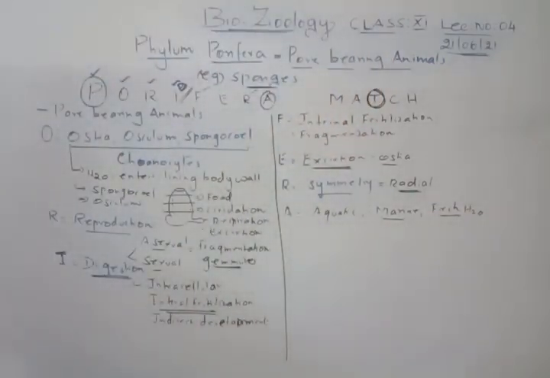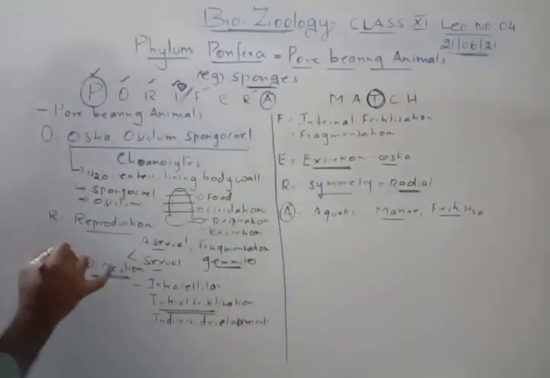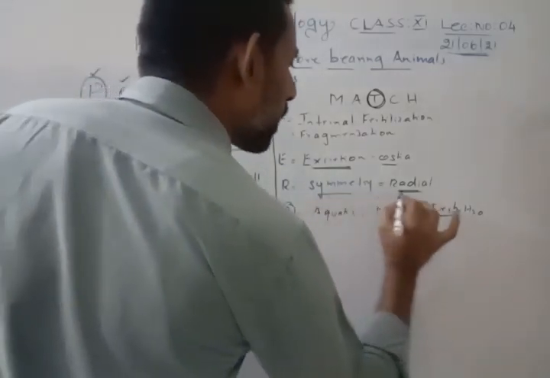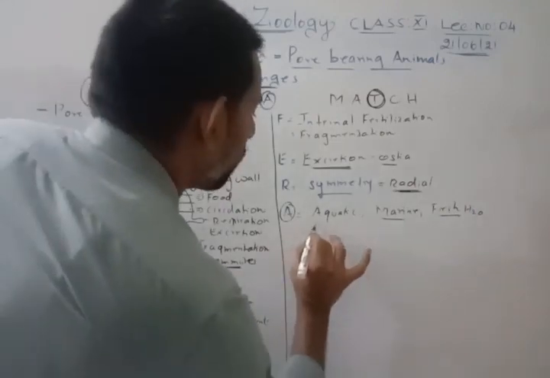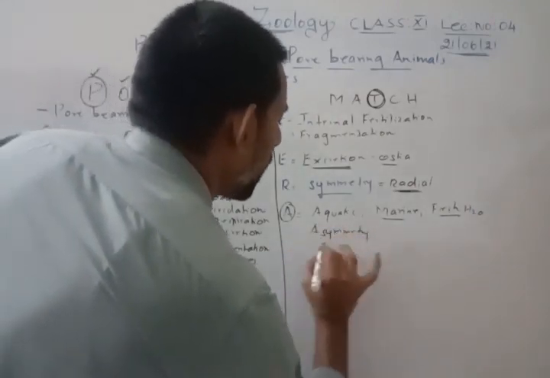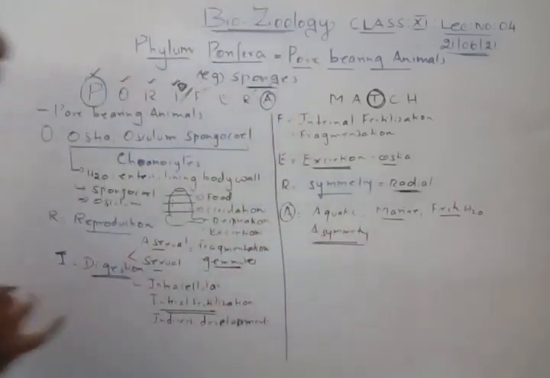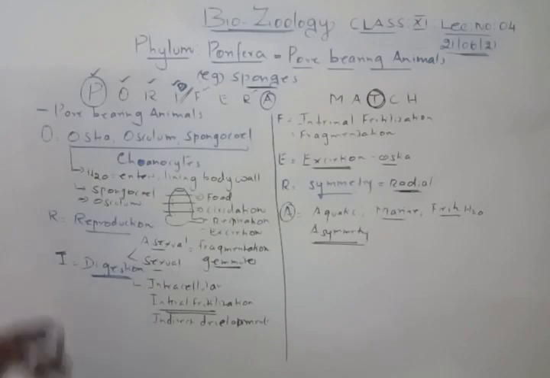Now, for A, one more thing you remember: some sponges are radially symmetrical, and even some sponges will be asymmetrical, so that will not give any symmetry at all. If you see the diagrams in your book, there are different sponges.